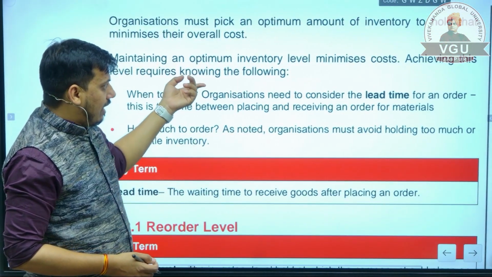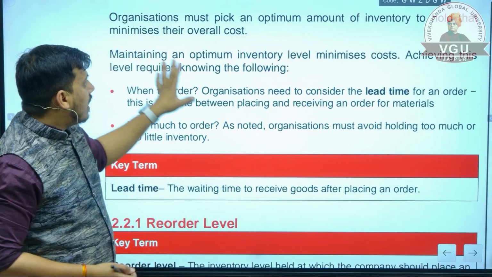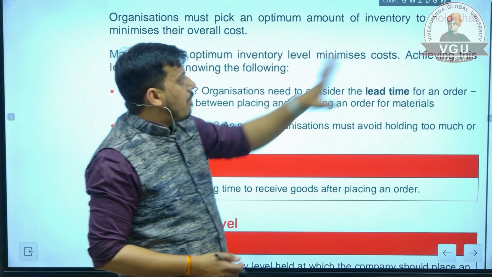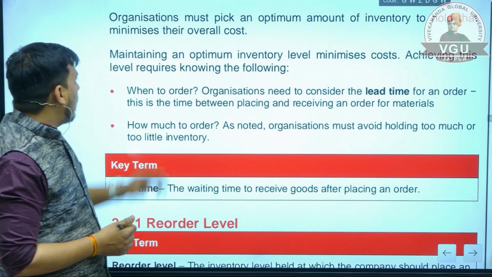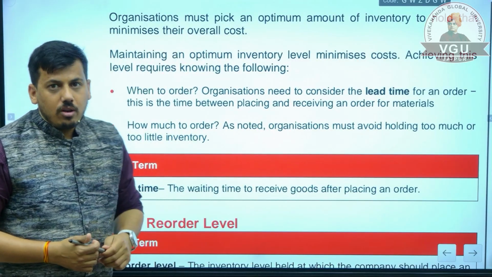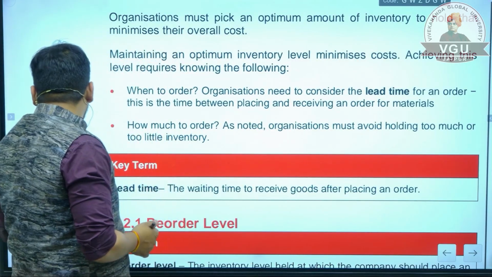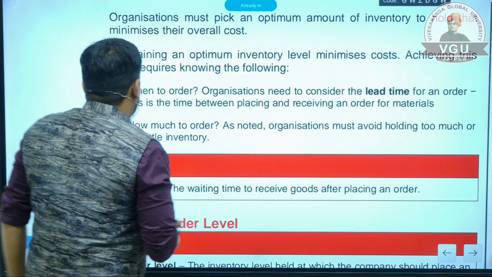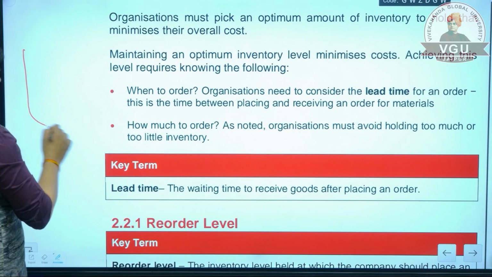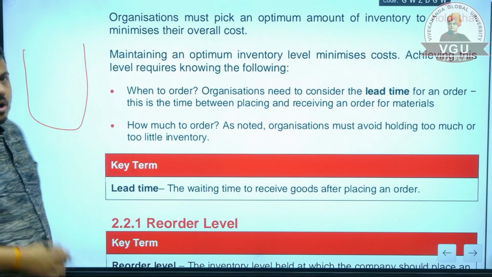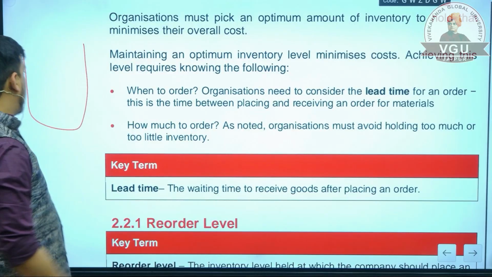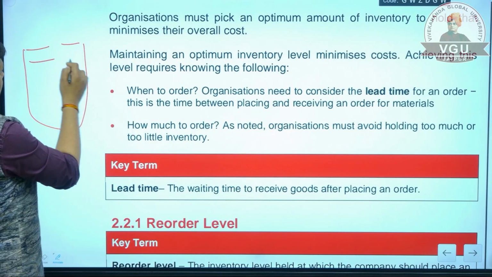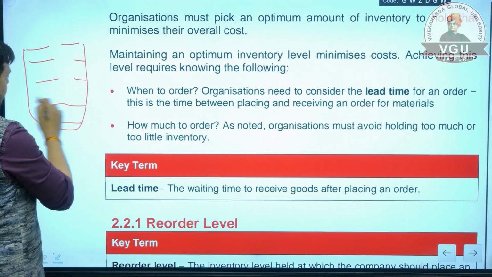What is reorder level? An organization must pick an optimum amount of inventory to hold that minimizes their overall cost. It is just like this. Suppose there is a bucket in the organization in which the raw material is kept.